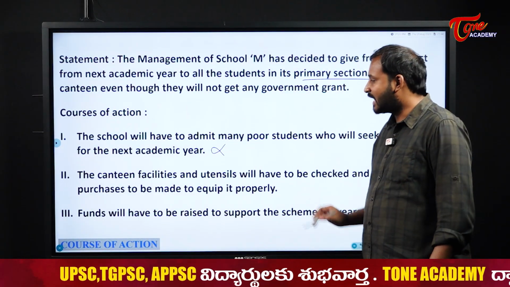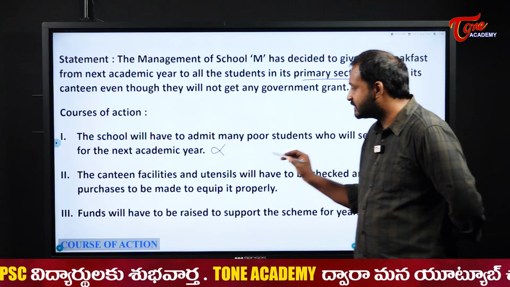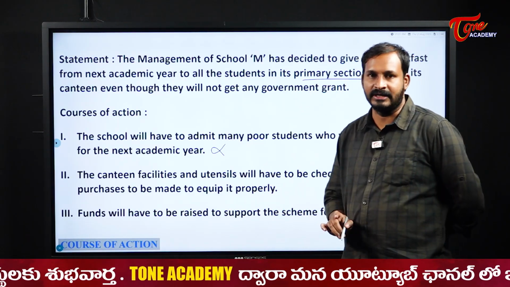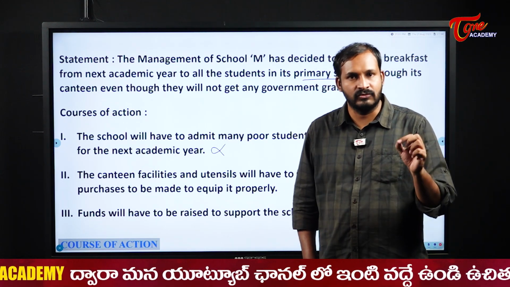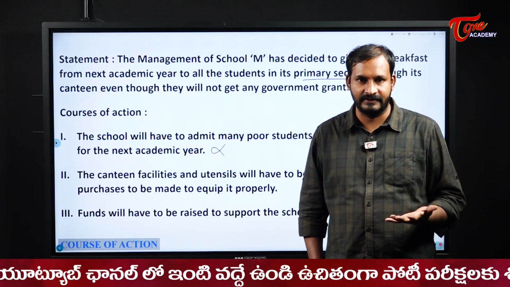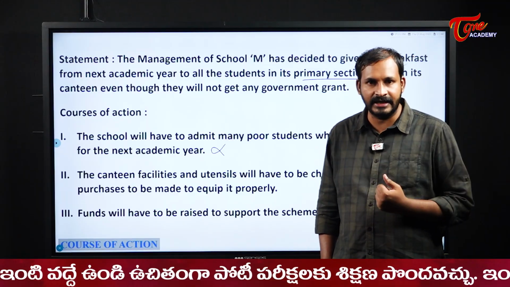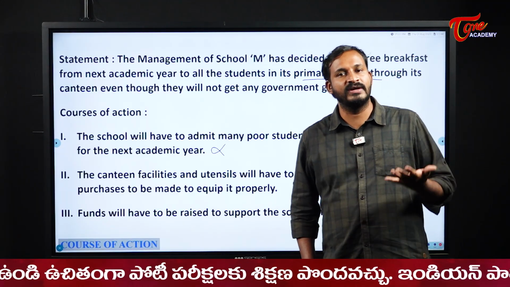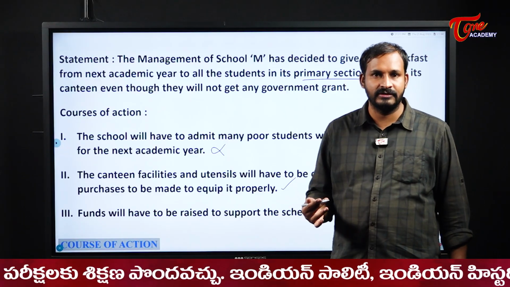Next one. The canteen facilities and utensils will have to be checked and new purchases made to equip it properly. Why? Because whether the government provides the grant or not, the school has decided to do that, right? So definitely they should be ready for it. If the government provides, fine. If it doesn't, the school is ready to pay for it. So definitely the canteen should be very much equipped. That is a correct action, we should do it.